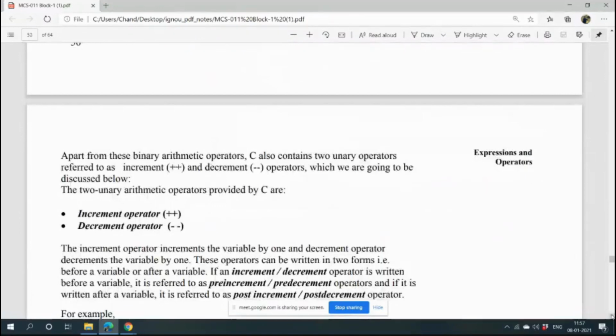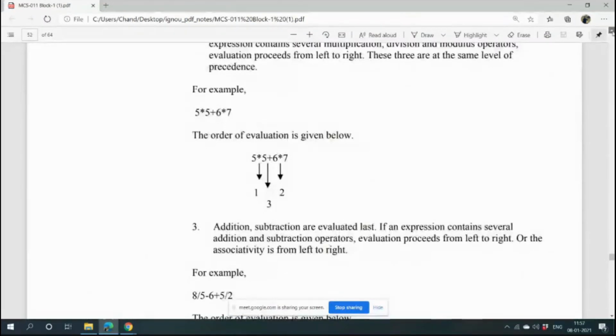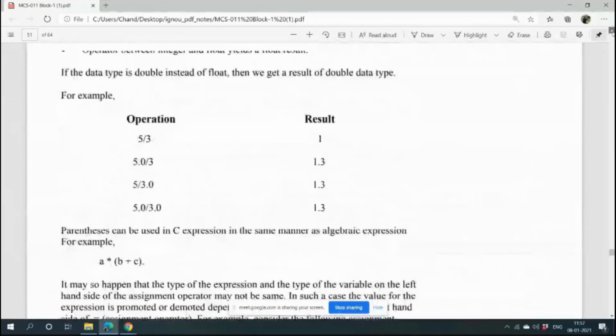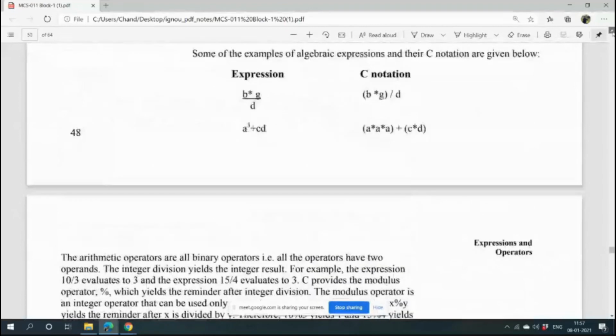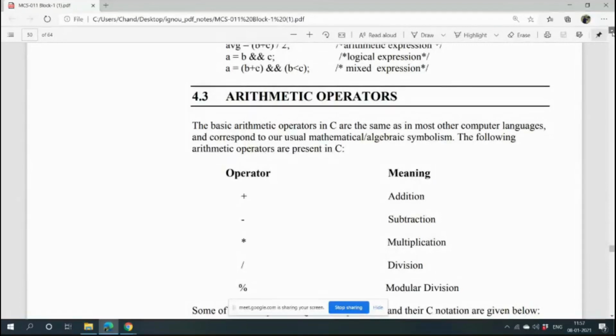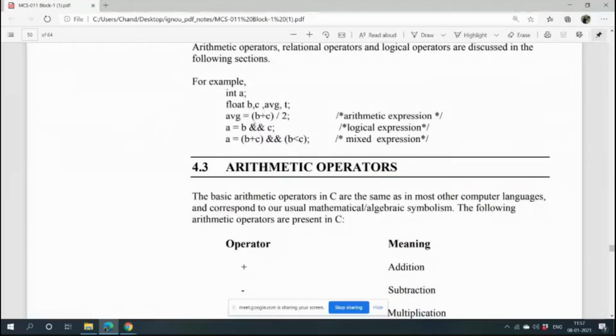And another thing we should know: there are arithmetic operators, you all know. There are also relational operators: less than, greater than, less than or equal to, greater than or equal to, equal to, not equal to. But there are also some logical operators: logical and, logical or, logical not.